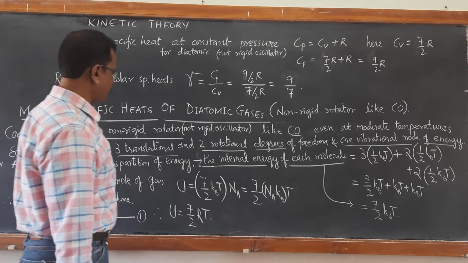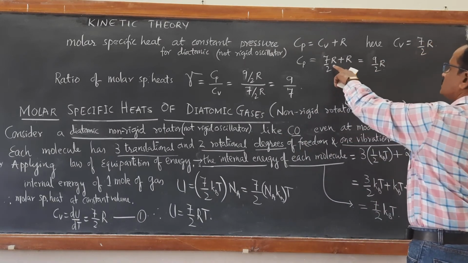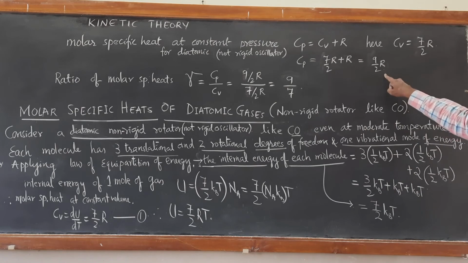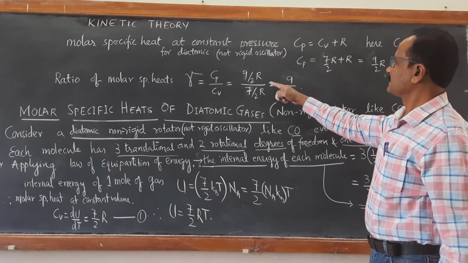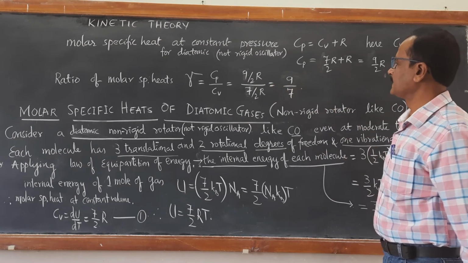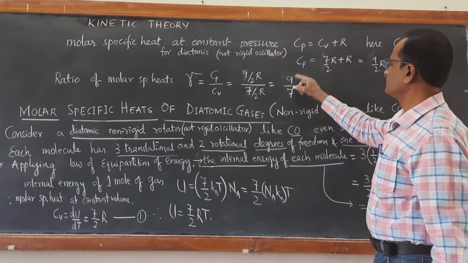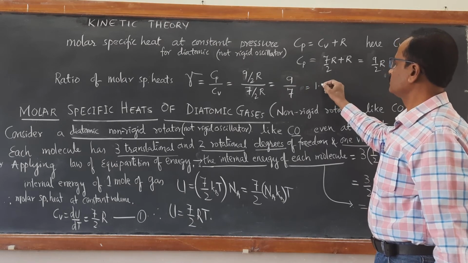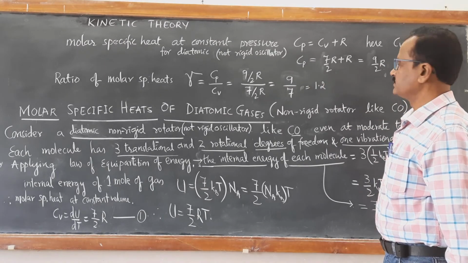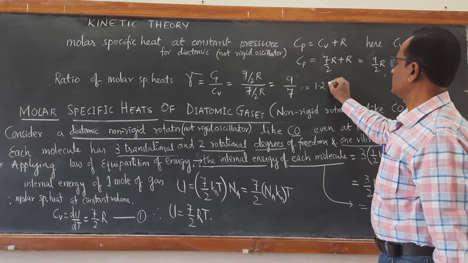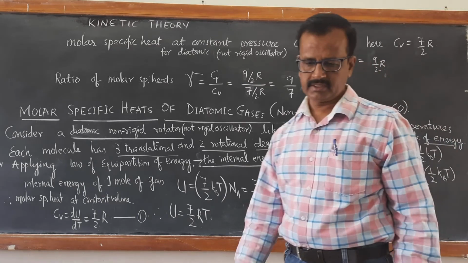So from equation number 1 we have Cv equal to 7 by 2 R. If we substitute it here, Cv 7 by 2 R plus R, it becomes 9 by 2 R. Therefore, ratio of molar specific heats becomes 9 by 7. If you calculate this 9 by 7, 7 ones are 7, you are left with 2, 7 twos are 14, 6 remains, and so on. So we will be getting 1.28.